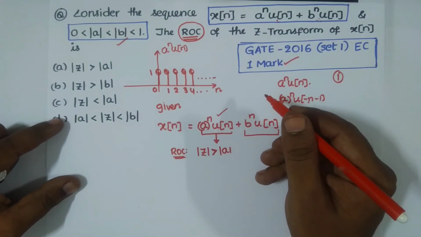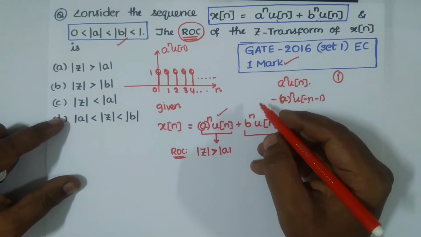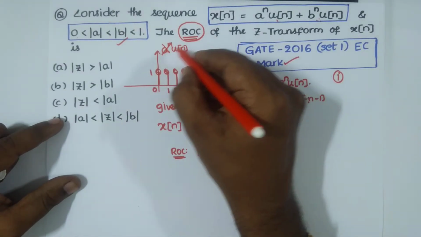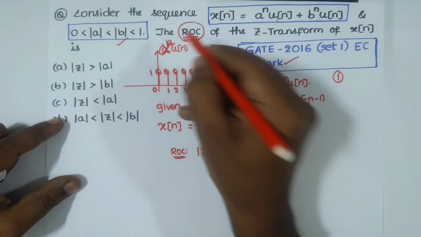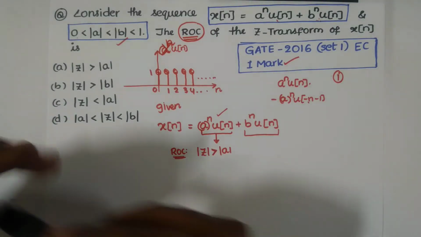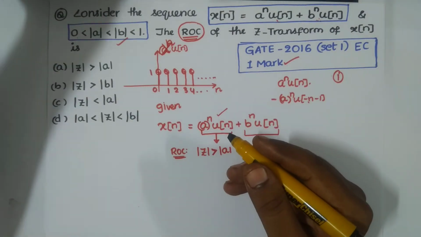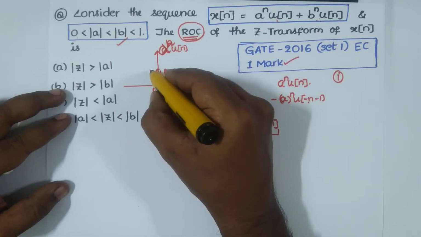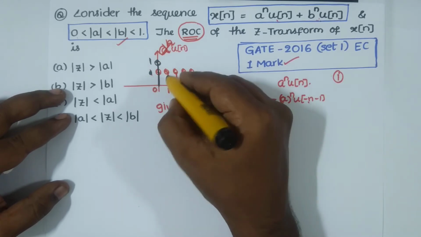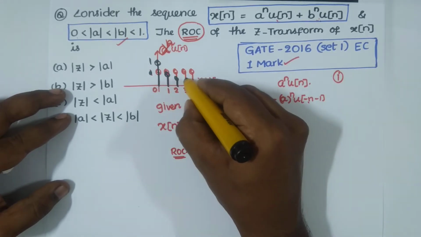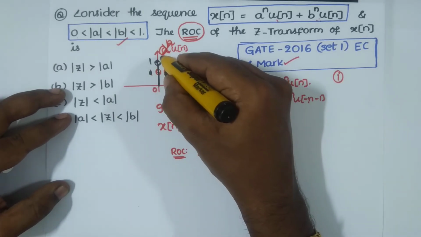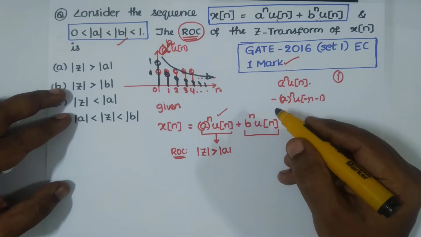Now if I multiply this by a power n, then we get a sequence like this.